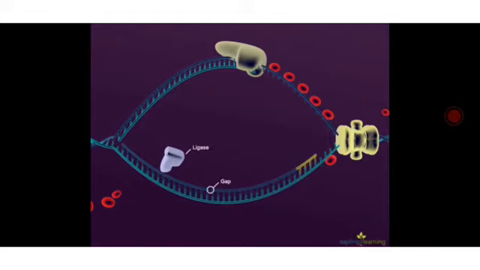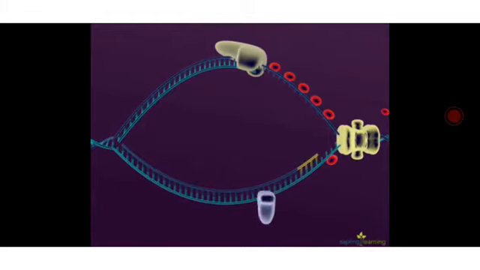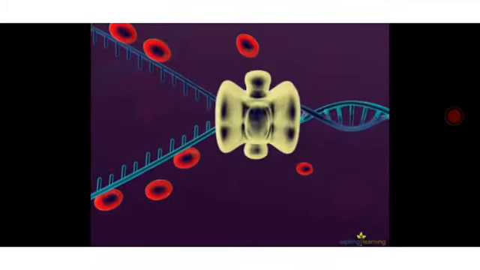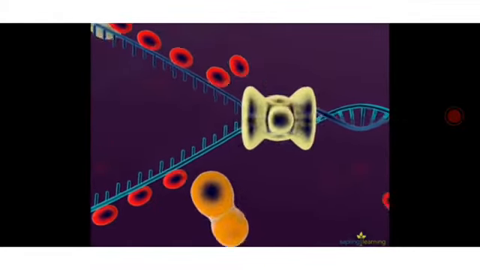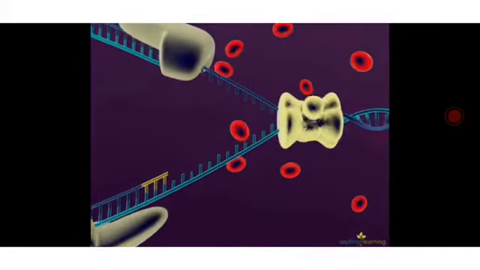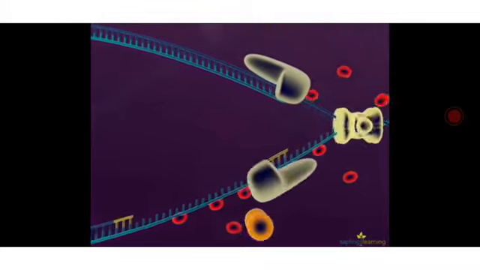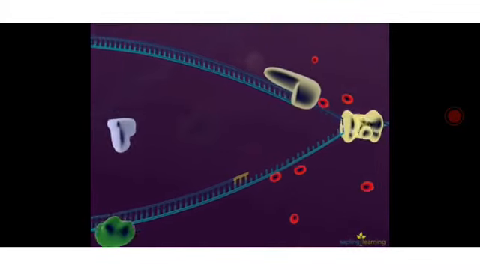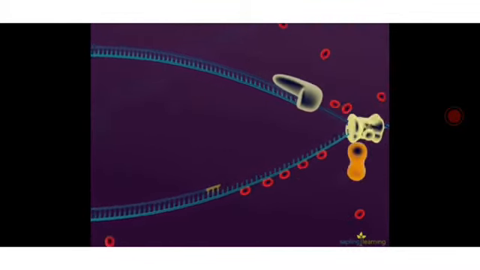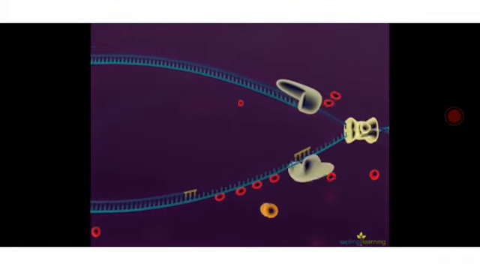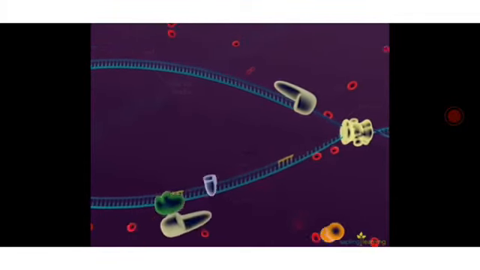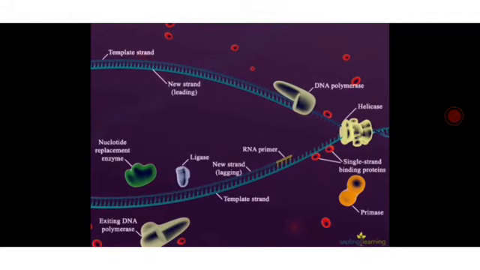You can see the enzyme called ligase here, helping in joining the DNA strands. Enzymes help in unzipping or uncoiling of the DNA, and you are also seeing newly formed DNA strands being joined with the help of enzymes. You can see the new strand of DNA formed like this.